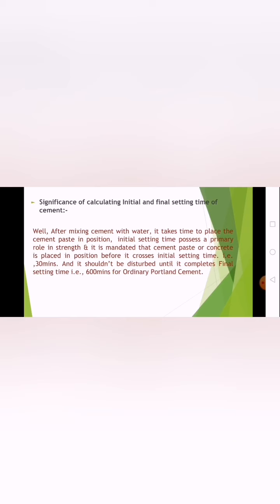Initial setting time plays a primary role in strength, and it is mandated that cement paste or concrete is placed in position before it crosses the initial setting time, for example 30 minutes, and it should not be disturbed until it completes the final setting time, 600 minutes for ordinary Portland cement.